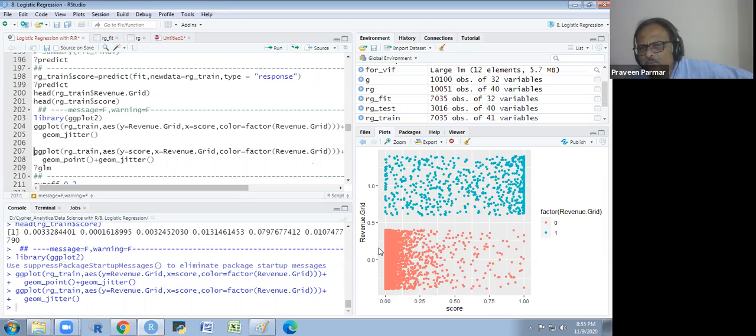My good model. My prediction, my probability is near to 0. I have jittered it. And in the 1, most of the things I am getting are also with 1, but it is not giving me this in a good way. It is spread too much over the whole here also, but here it is okay. My negative prediction is very good. Getting it? Positive is not good.